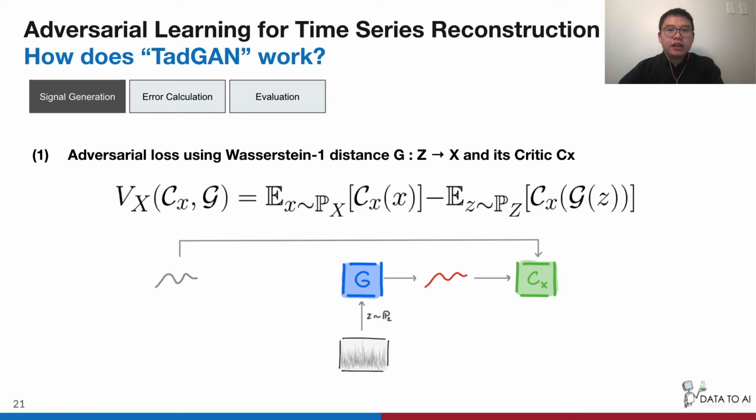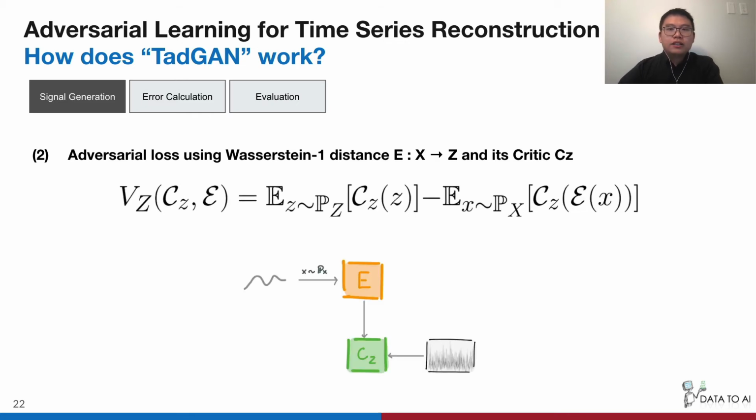Critic X is the function of Wasserstein-1 distance, with the purpose to distinguish between generated samples and real samples. Similarly, we introduce Wasserstein loss for the mapping function E and its critic CZ. The purpose of CZ is to distinguish between random samples and the encoded samples.